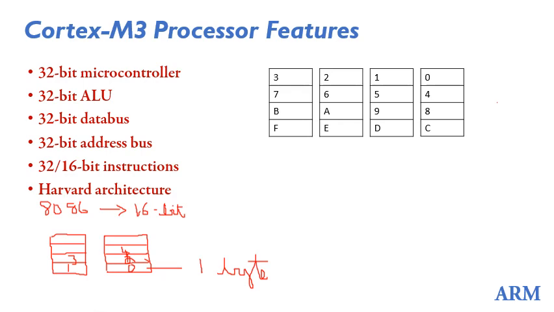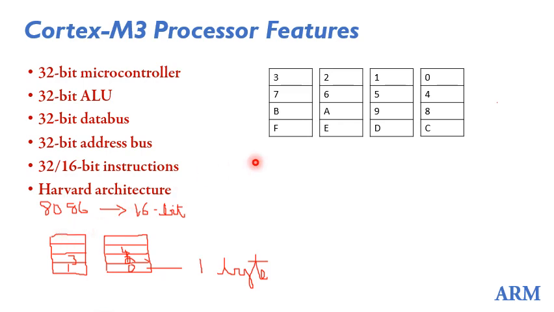A normal processor like 8086 allows you to store data in the aligned form as well as misaligned form. The only difference is that if you are accessing aligned data, it will be accessed in one clock cycle, and if you are accessing misaligned data, it would require 2 clock cycles. So in terms of performance, it is going to take more time.